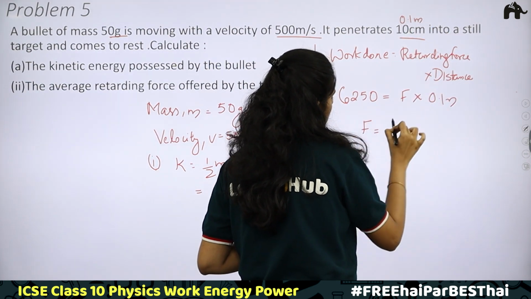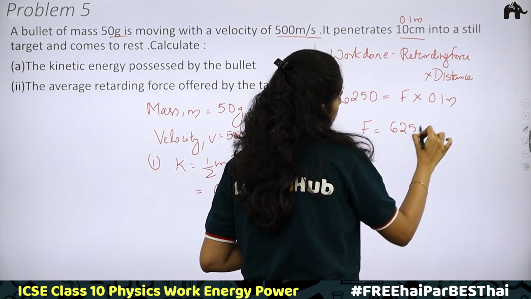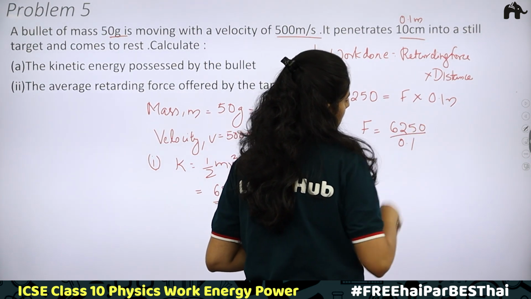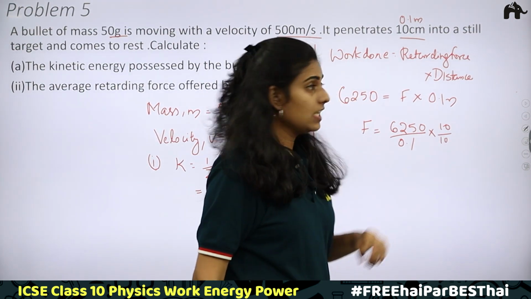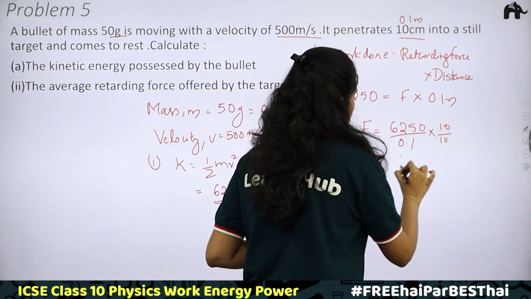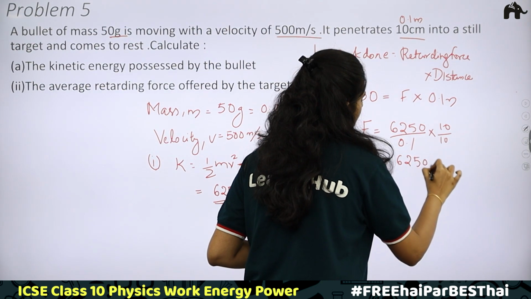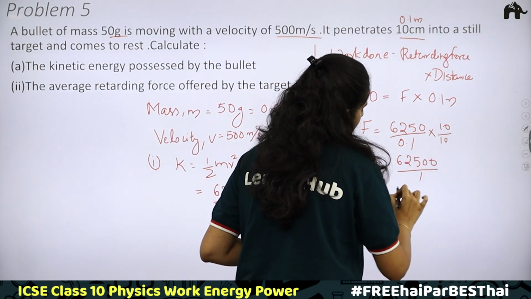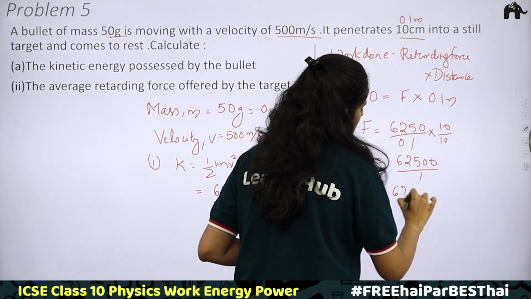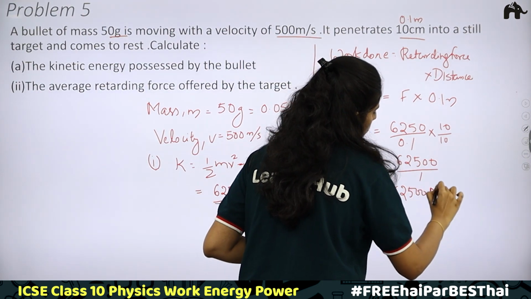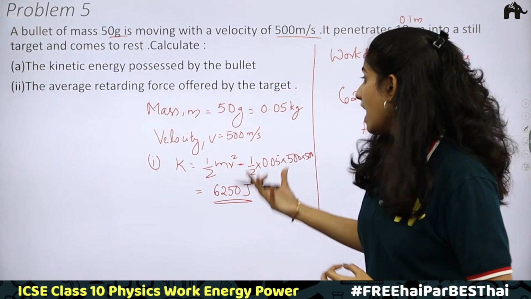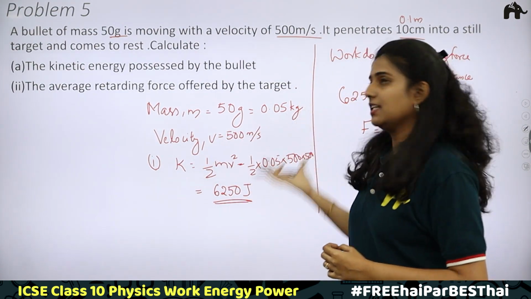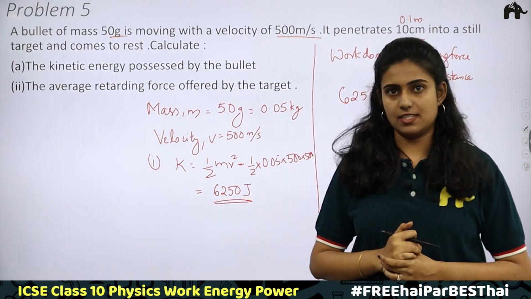Therefore, the retarding force will be equal to 6250 divided by 0.1. Numerator and denominator multiplying with 10, we get 62,500 divided by 1. So, the retarding force is 62,500 Newton. 62,500 Newton is the average retarding force offered by the target when the bullet penetrates.